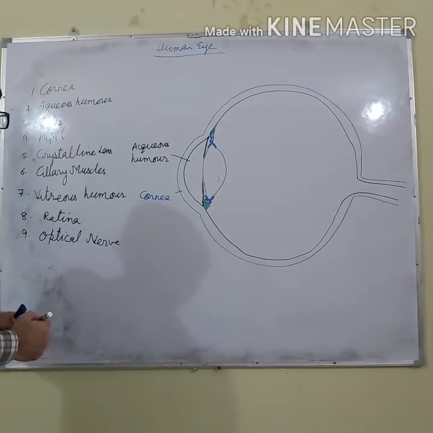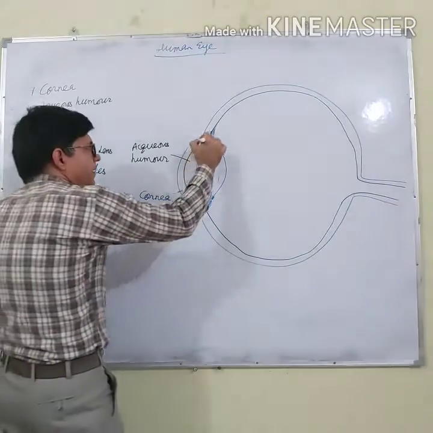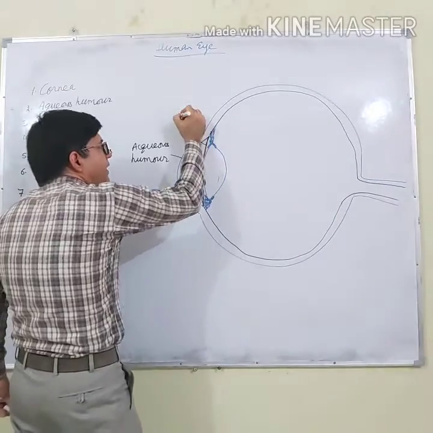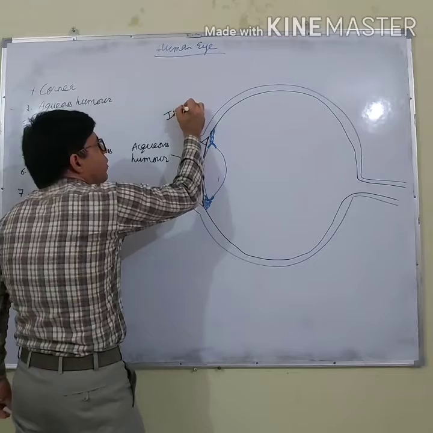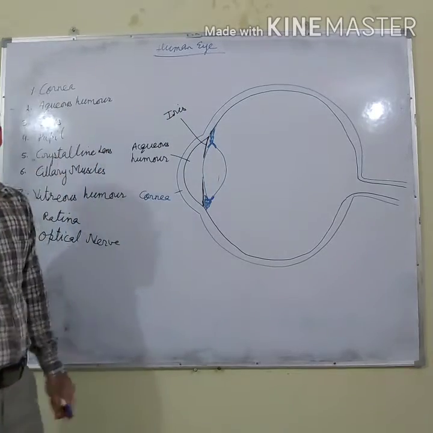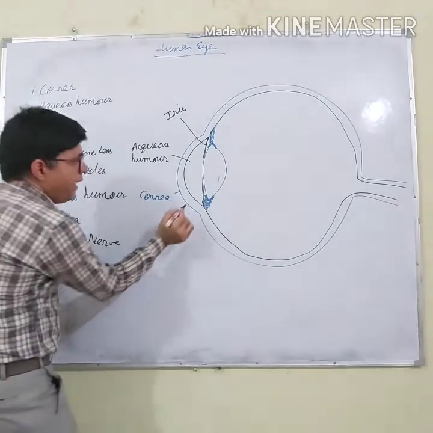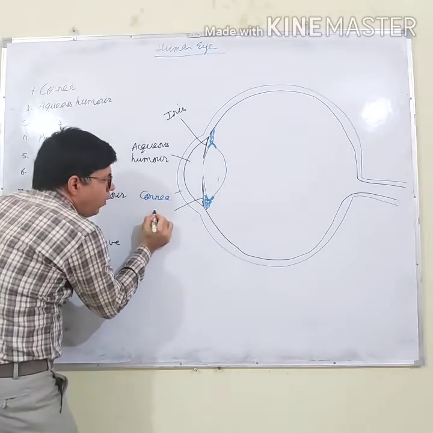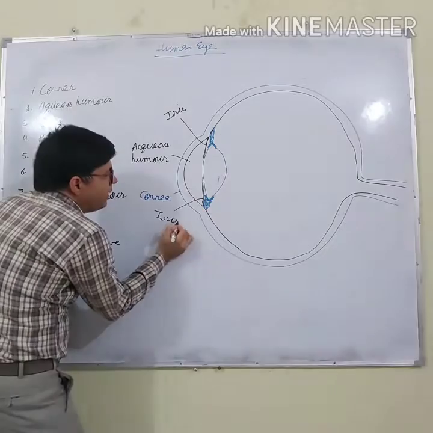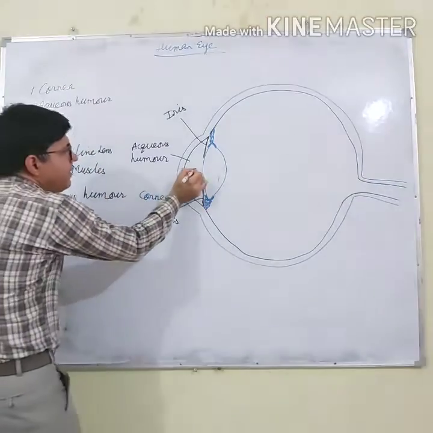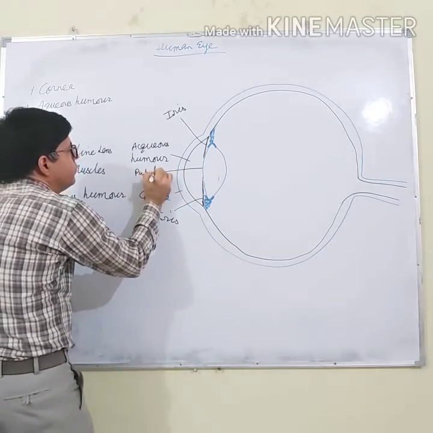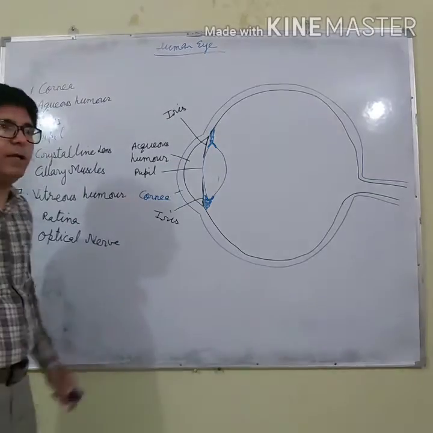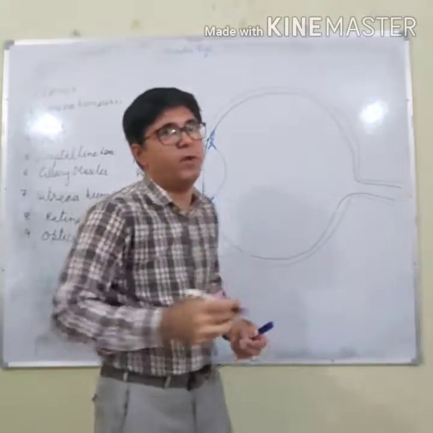And the third part is the iris. This one is the iris. The iris is a circular black diaphragm, and at the center of the iris there is a hole, and this hole is called the pupil. The iris controls the size of the pupil.